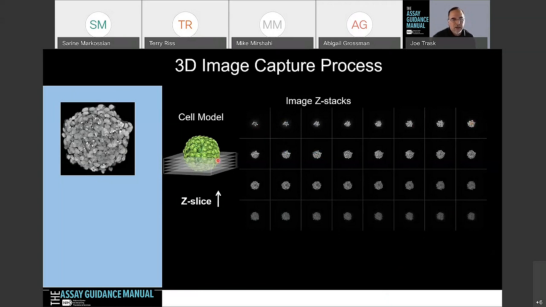Starting at the bottom, which is right here, that's going to be the first one. As you start to penetrate through, maybe you're somewhere here in the middle, and then maybe there's some limit of light penetration into the 3D cell model. If you did not use clearing, or if the sphere is quite large, and there are a lot of different factors that could be a reason why you can't image through the entire thing, the cells start to get a little bit dimmer, as shown here.